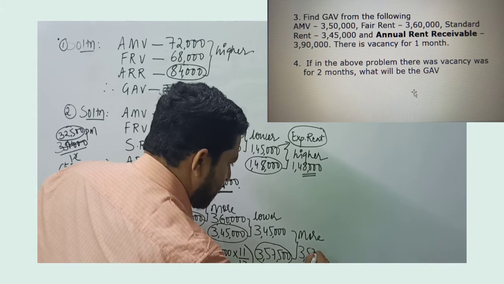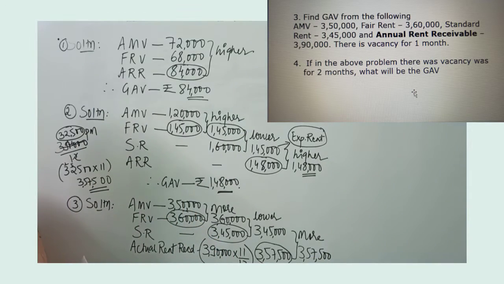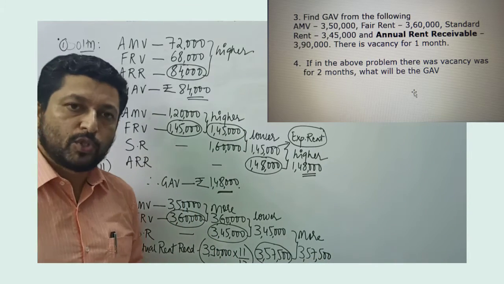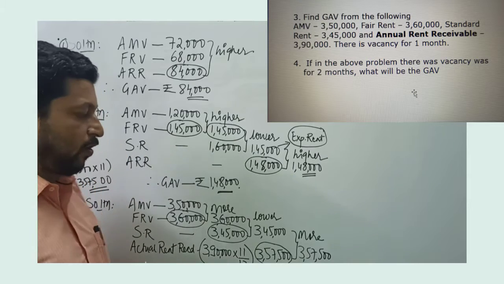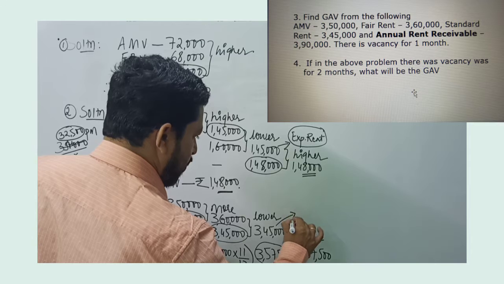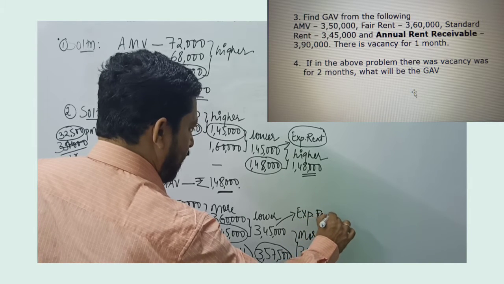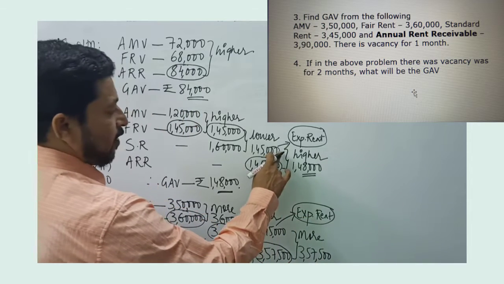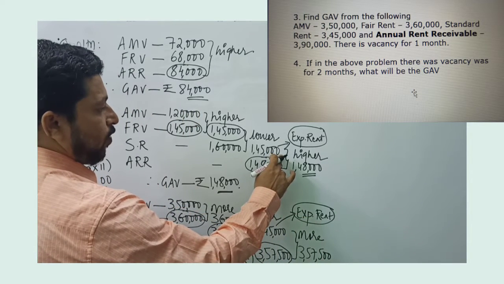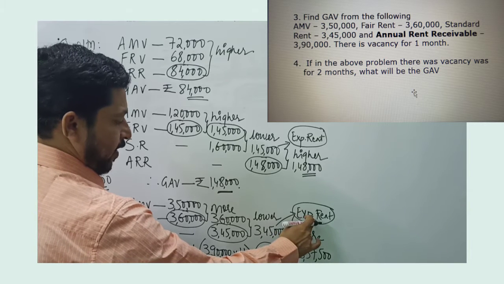And in the third step, among the two, whichever is more. So in this problem, as I see, 3,57,500 is more. Now the important point we need to check, if we have to go to step 4, is whether this number 3,45,000, the result of step 2, which is the expected rent.